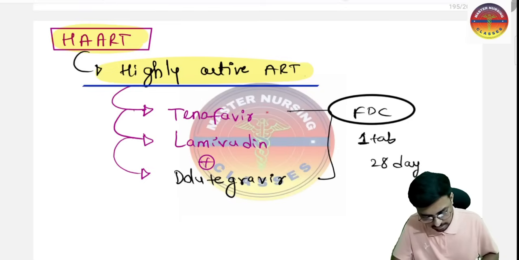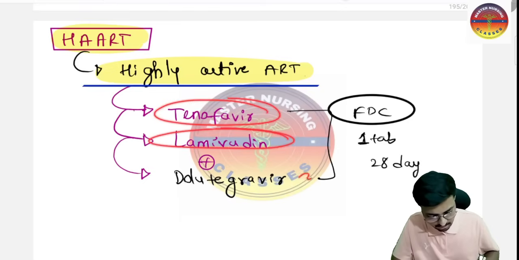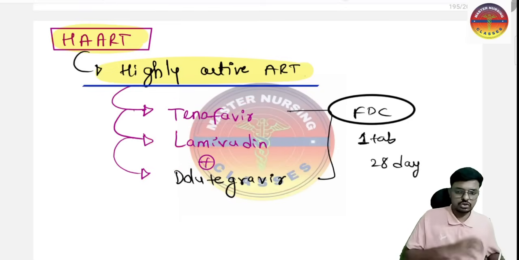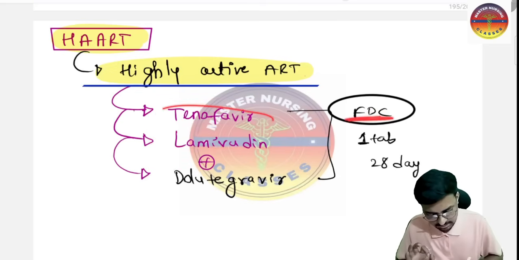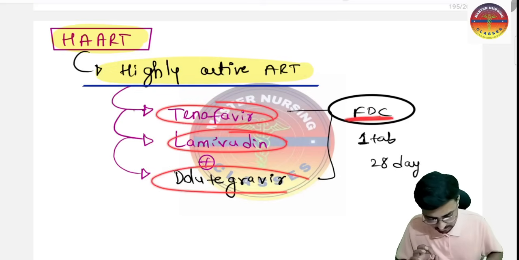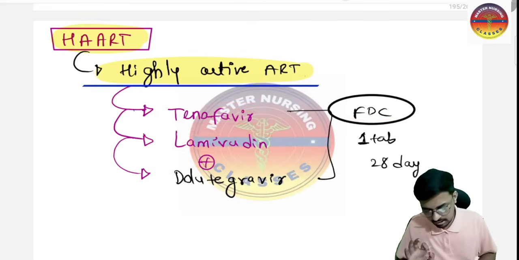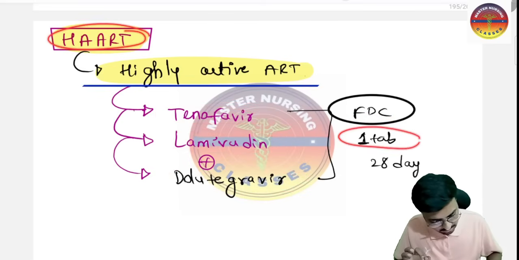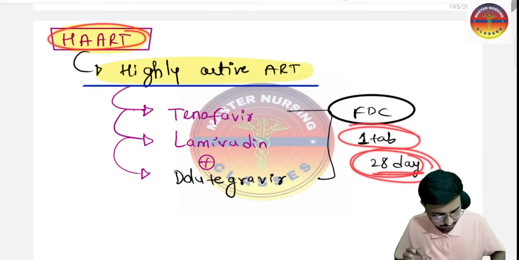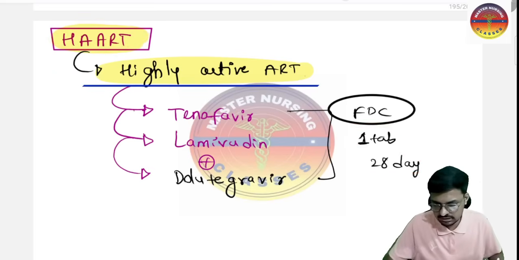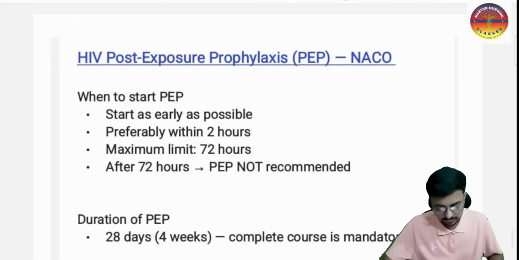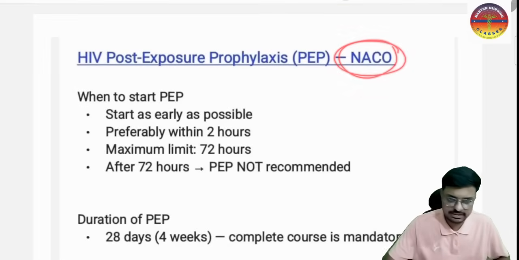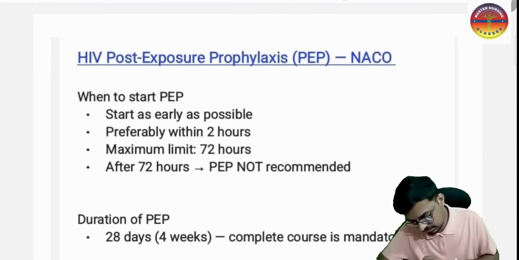In this one we have tenofovir, lamivudine, dolutegravir. These three are the fixed dose combination drugs which are part of the HAART therapy. This is one tablet which we give for 28 days to a patient exposed to HIV, so that is called post exposure. Here you can see the HIV post exposure prophylaxis as per the NACO guidelines, the National AIDS Control Organization guidelines.